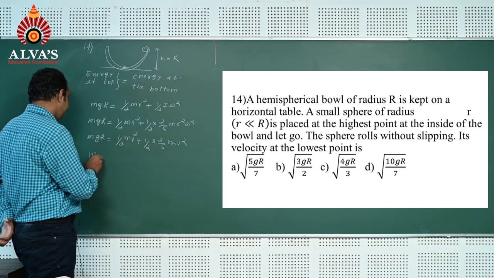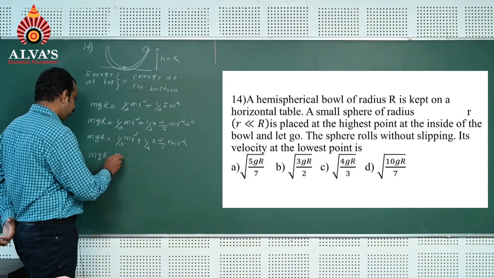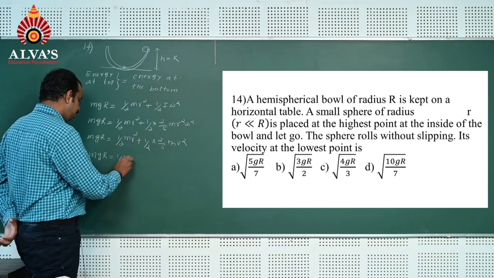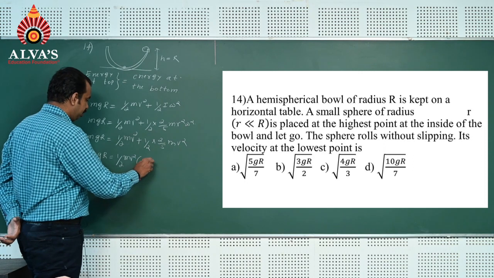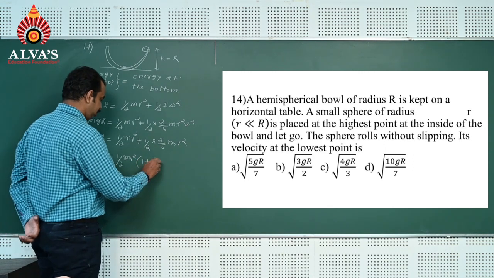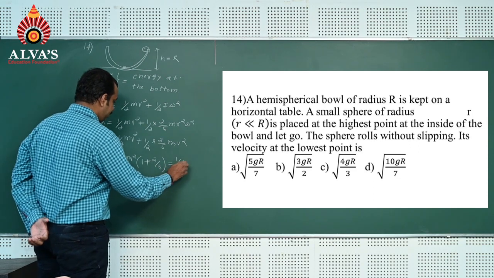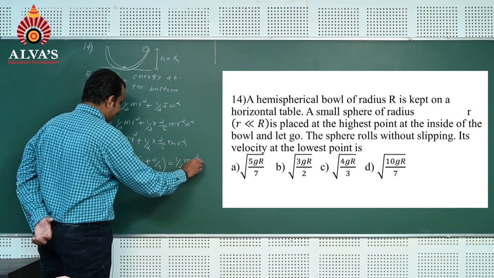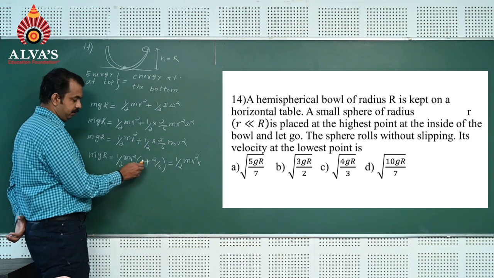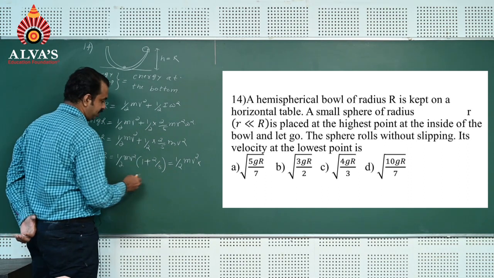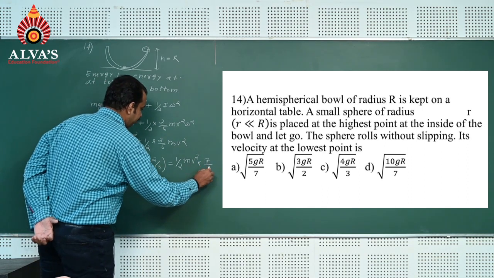So mgR is equal to half mv square into 1 plus 2 by 5, which is equal to 1 by 2 mv square into 7 by 5.